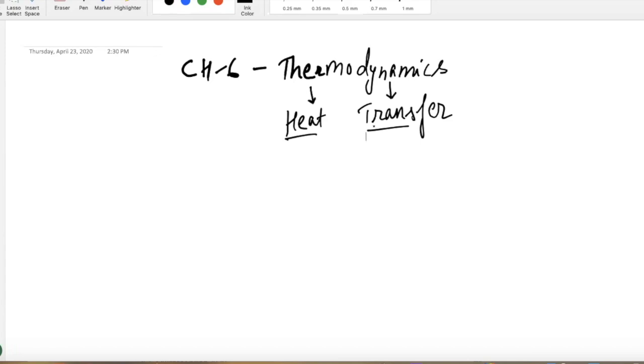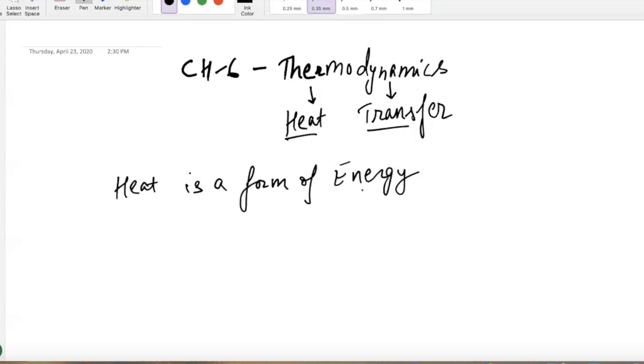So what we're going to see is, first of all, guys, heat is a form of energy. And energy is of course the capacity to do work. It could be a capacity to do work or the capacity to raise temperature.